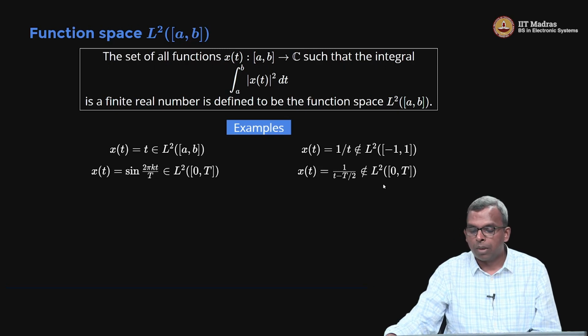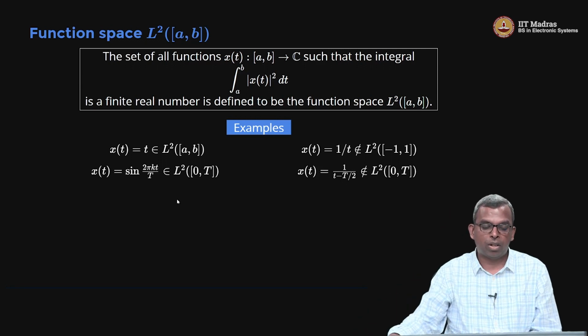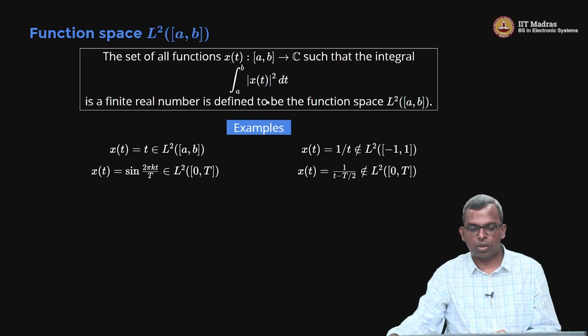So that's a problem. Likewise, even in L2 of 0 to t, if you do 1 by t minus t by 2, this will also not be in L2. So if you do this kind of crazy functions that go off to infinity, it will not be there. But typical functions that are bounded and the interval is also bounded, then they will be in L2. So most cases it will work out.